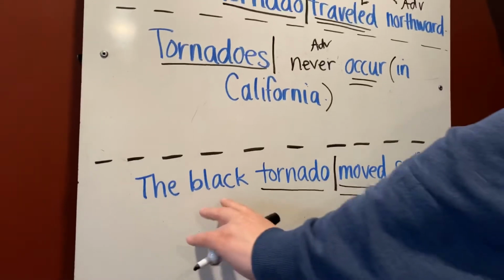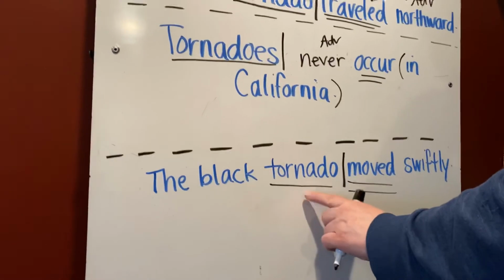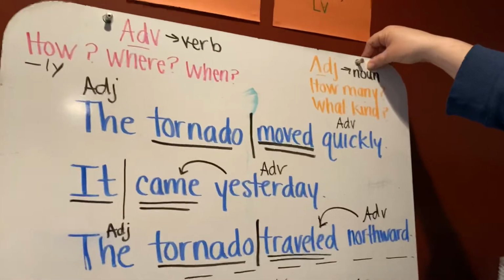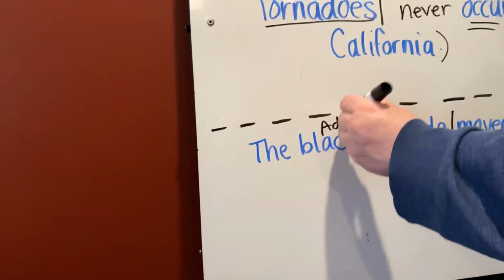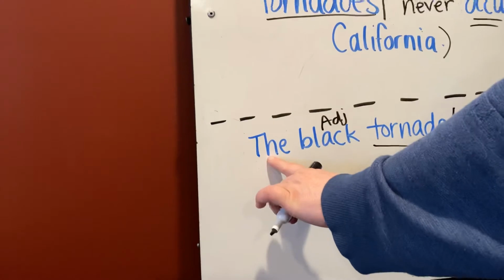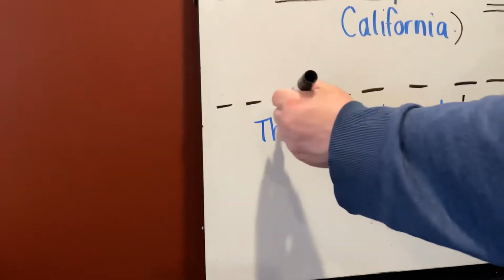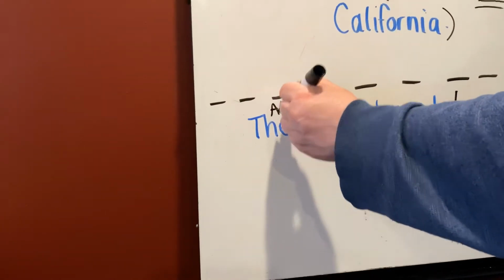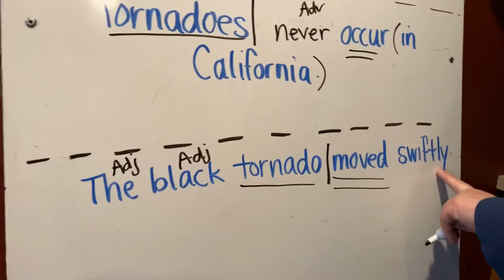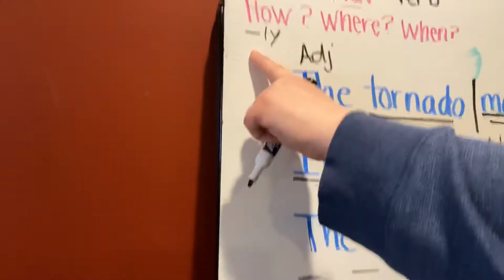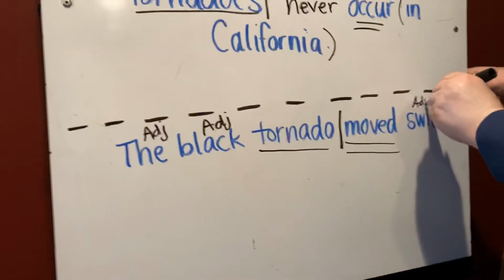Okay, let's come to this side. So, the and black are describing tornado. Tornado is a noun. Black is describing what kind. So this is an adjective describing the noun tornado. The is an adjective describing the noun tornado, telling me how many. It's an article. Swiftly. Swiftly is describing moved, telling me how the verb moved. The verb moves swiftly, so I'm going to label that adverb.